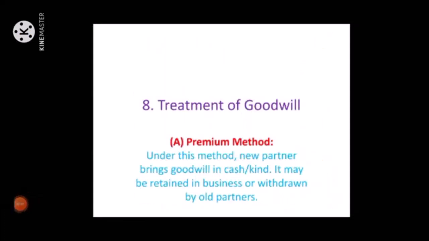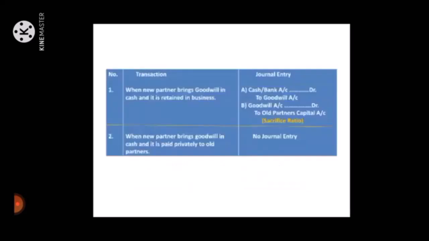Next, treatment of goodwill, premium method. Under this method, the new partner brings goodwill in cash or kind. It may be retained in the business or withdrawn by old partners. Transactions and journal entry. When the new partner brings goodwill in cash and it is retained in business, the journal entry: cash or bank account debit to goodwill account credit. Second, goodwill account debit to old partners' capital account in sacrifice ratio.